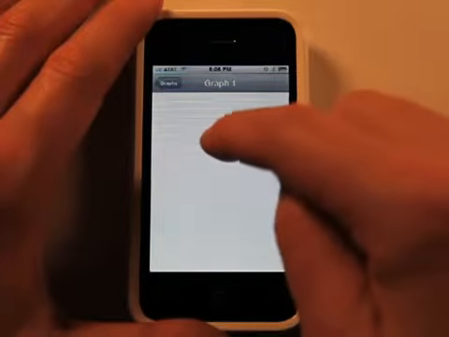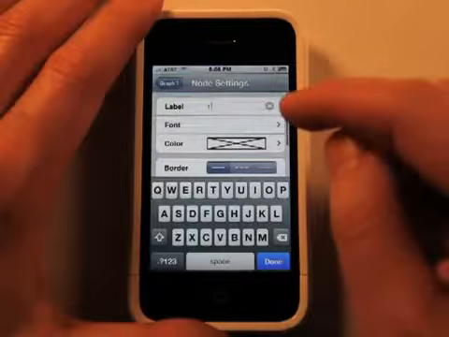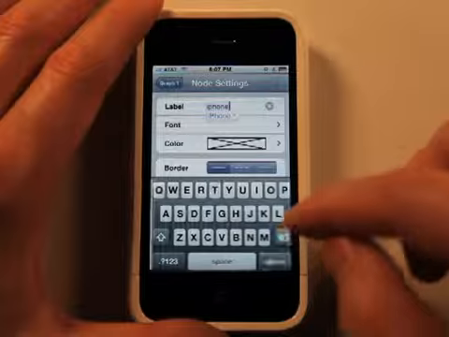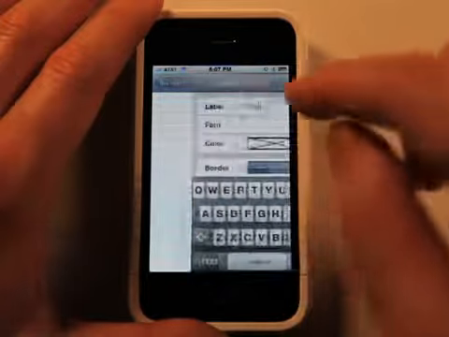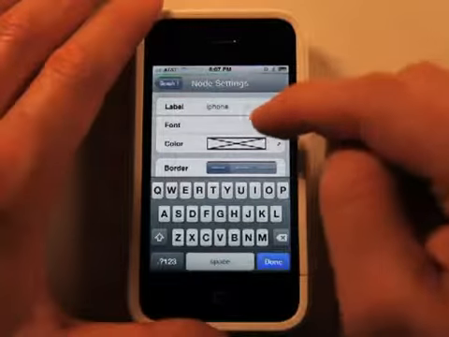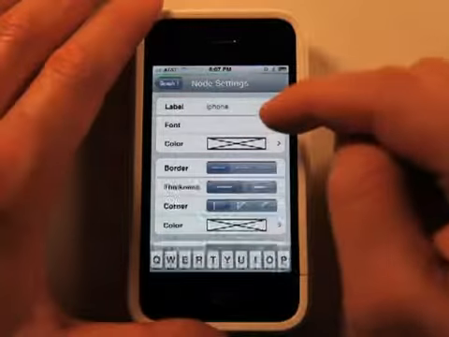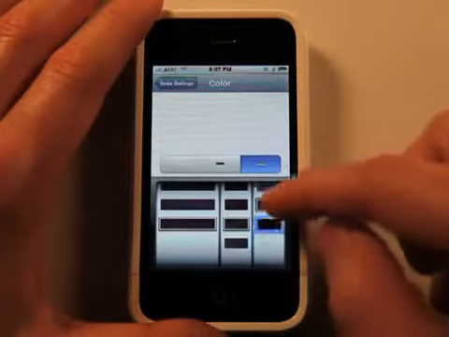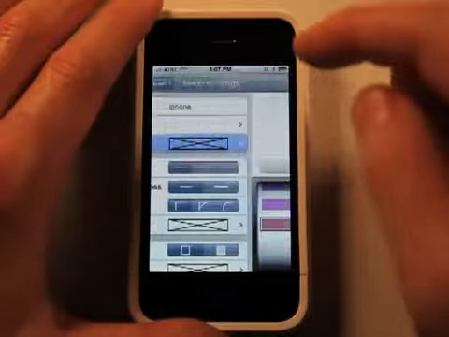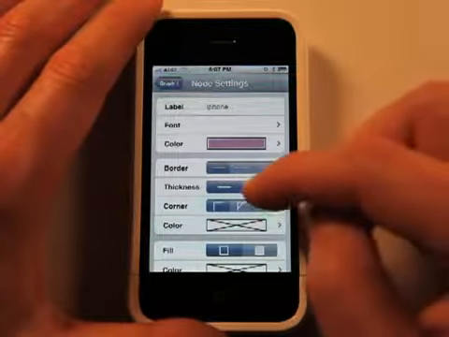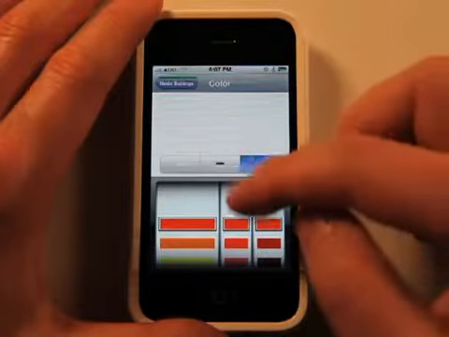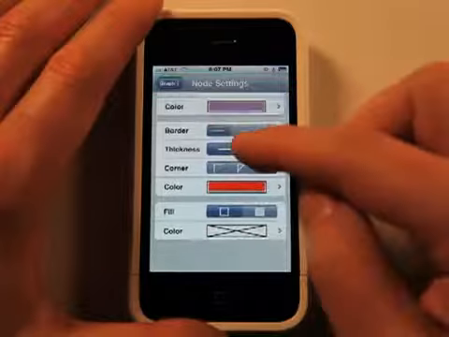I thought I was drawing a diamond when in reality I was drawing a square. So I'm in here, let's call it something, let's call it iPhone, done, oh, no, not done. I can go in here and change the font, I could change the color, give it a gradient, or actually give it a color. Different shades, different darknesses, so lots of color options here. Border, thickness, corners, rounded corners, the color of that border, and then fill color.